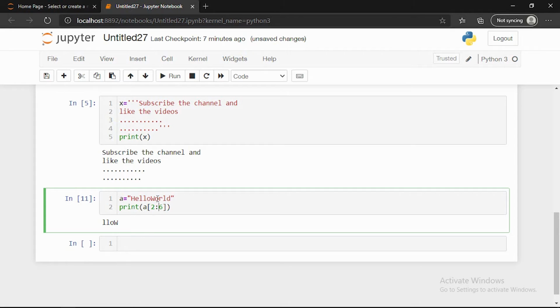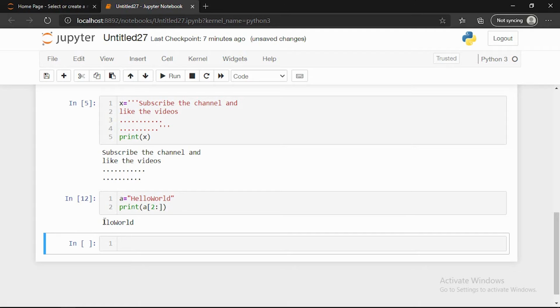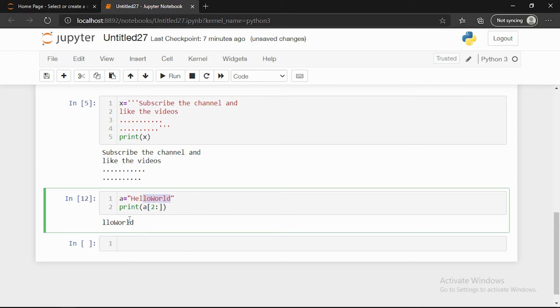Another thing in the array: we'll just give 2 and keep the end blank. You can see from 2 till the end of the string it will print. It removed the 0 and first position and printed everything. The same way we can give 5.